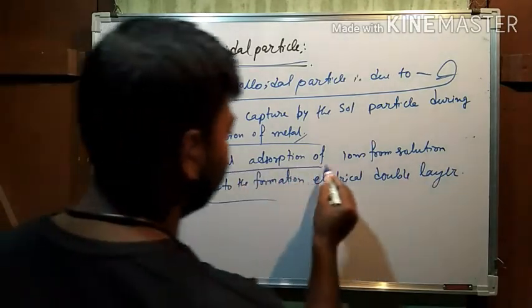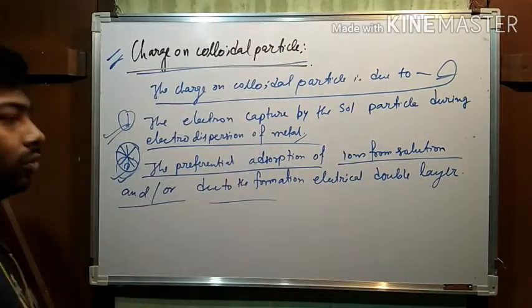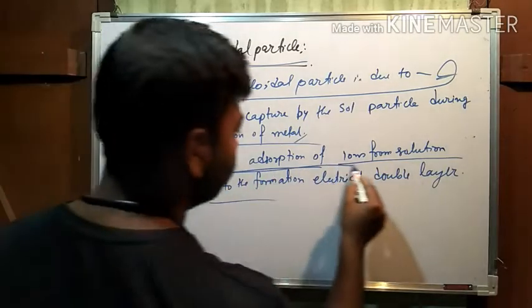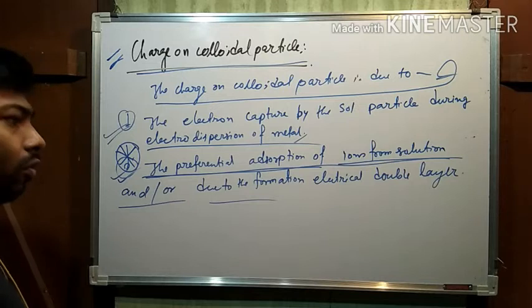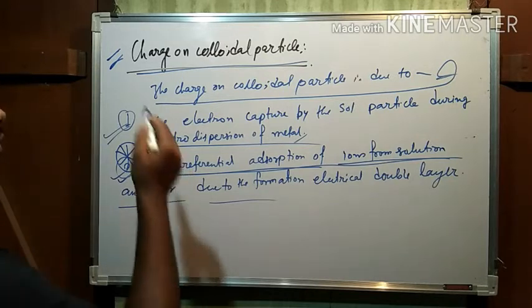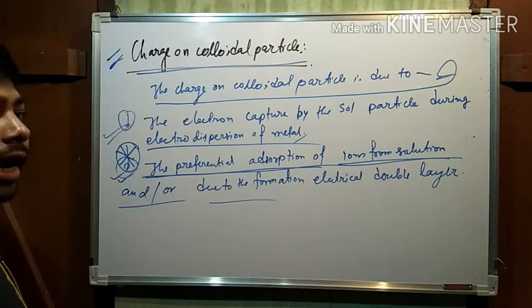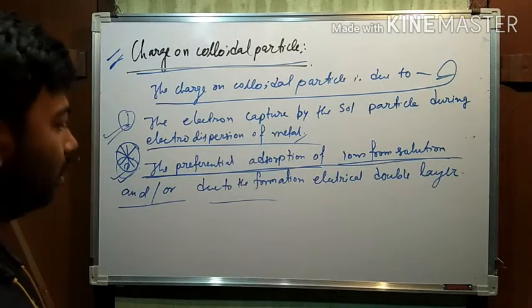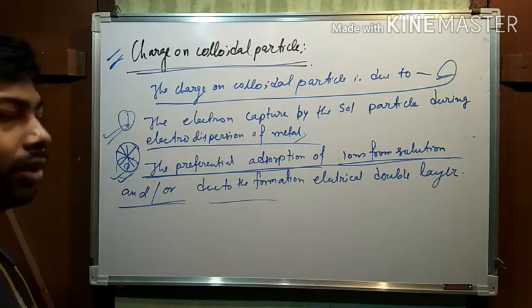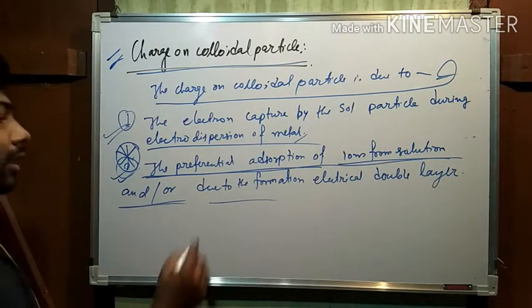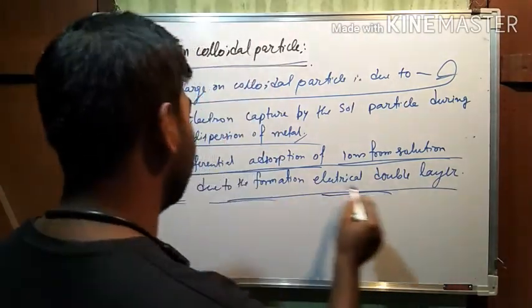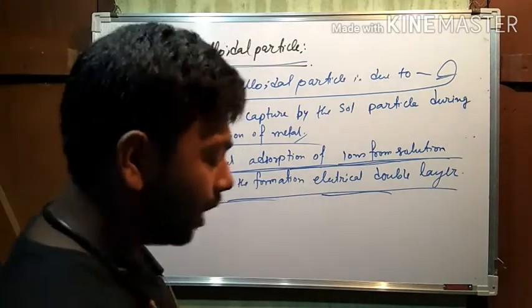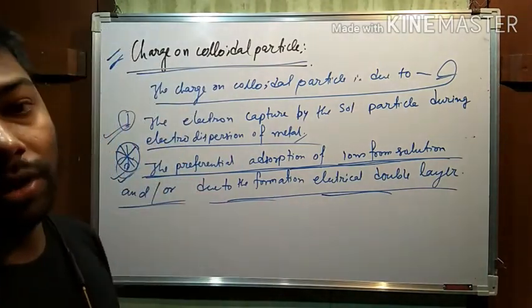The preferential adsorption of ions from solutions means that from the solution, one of the components of the colloidal solution will adsorb another ion, and this is due to the formation of an electrical double layer. Now see, what is the electrical double layer and how are ions adsorbed by the colloidal particle?